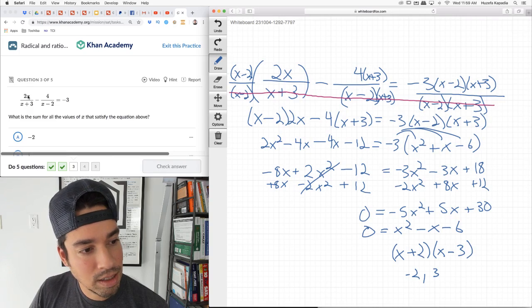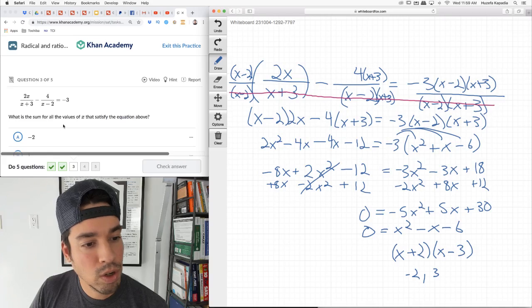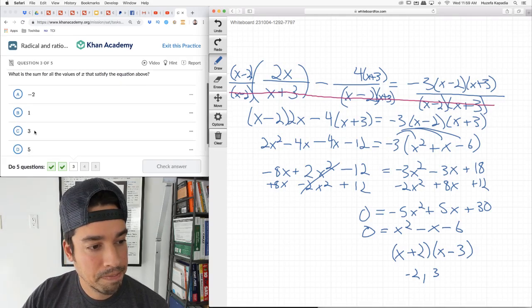And then 3, I get 6 over 6, which is 1. Plug 3 in here. 3 minus 2 is 1. 4 over 1, negative 4 because of the minus. So it's 1 minus 4 is negative 3. So both of those answers work. What is the sum of these values? Negative 2 plus 3 is 1.